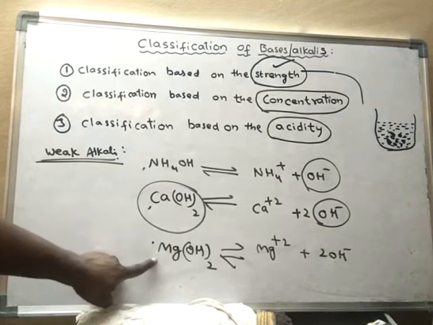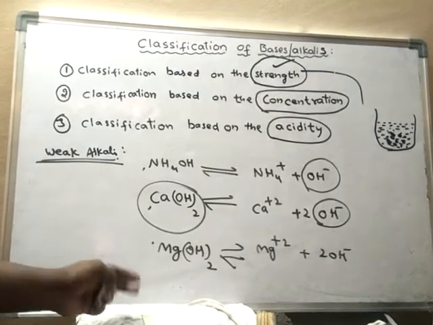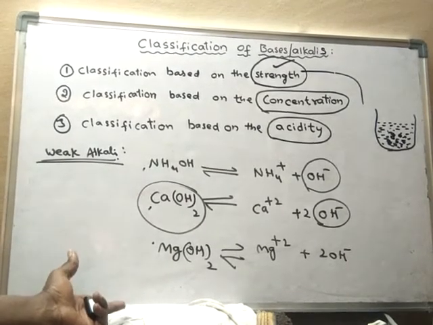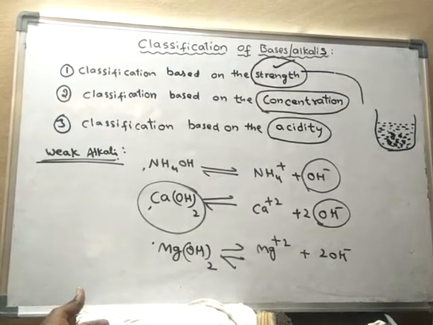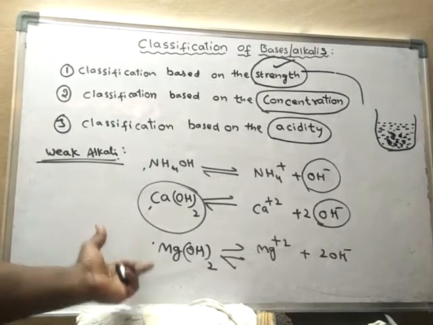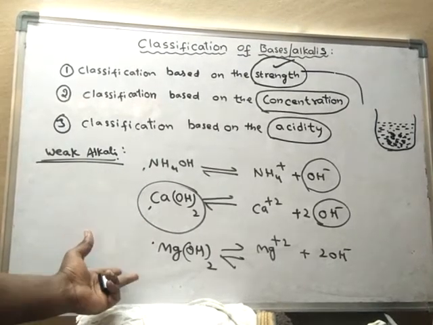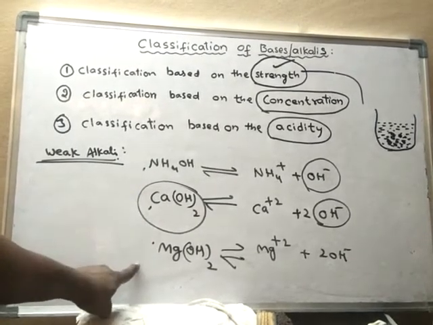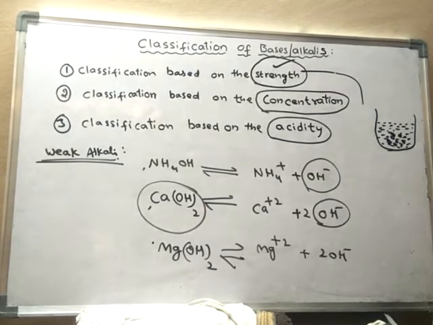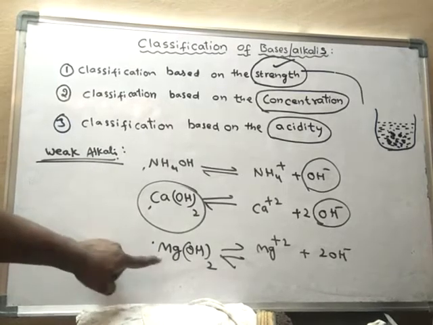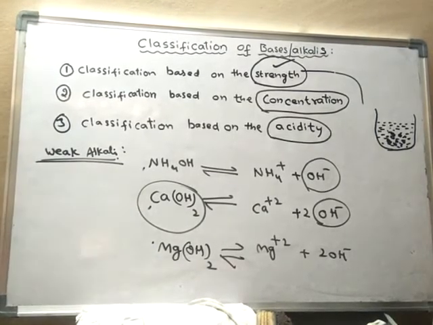But here, out of 100 molecules, less than 30 molecules are undergoing ionization. It may be 10 molecules, or 20 molecules, or 25 molecules. But less than 30 molecules out of 100 will undergo ionization. That is why this substance is said to be a weak alkali.